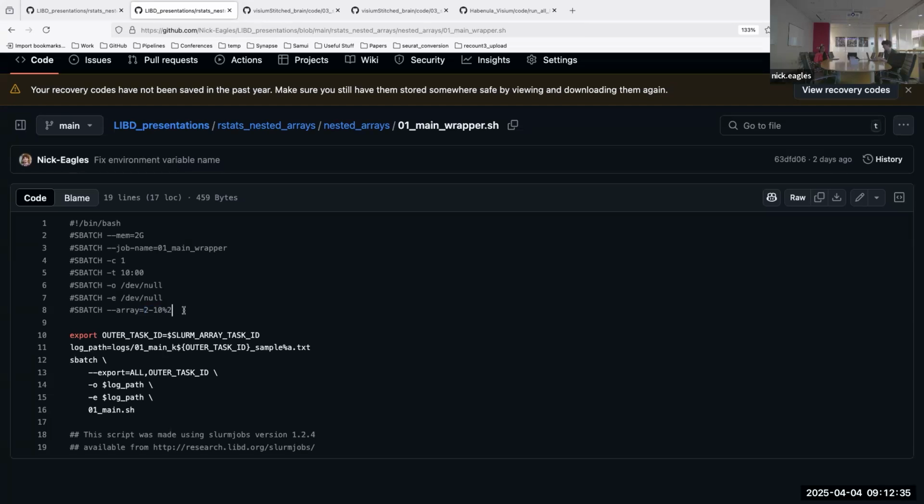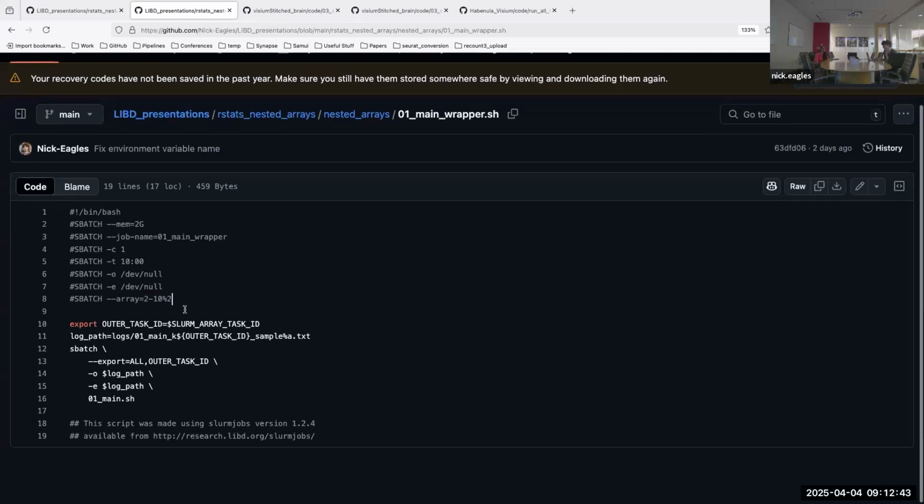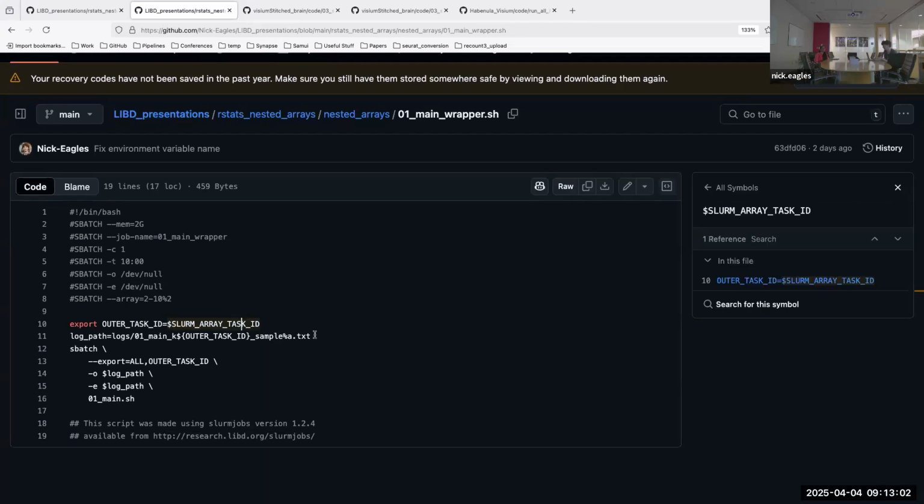So this outer array job is looping through these values of k, and let's say we'll do 2 at a time. The way this works is that you first define the outer task ID. There are 2 loops, an outer and an inner loop. We're talking about the outer one right now, but we're just taking the array task ID from the outer loop. Then the log file for the inner loop is the one that we really care about, and it's going to be composed of the value of k right here. And then there's also a Slurm specific syntax, %A, which says use the task ID of an array. So once we actually submit that to the inner loop, that %A will turn into the task ID from the inner loop, which I'll get to.